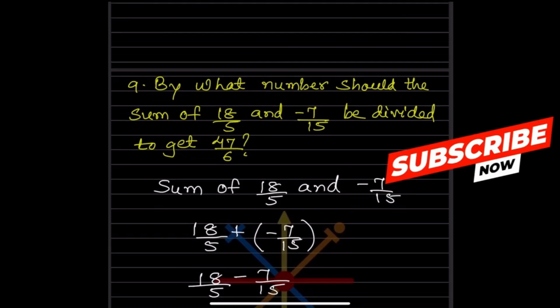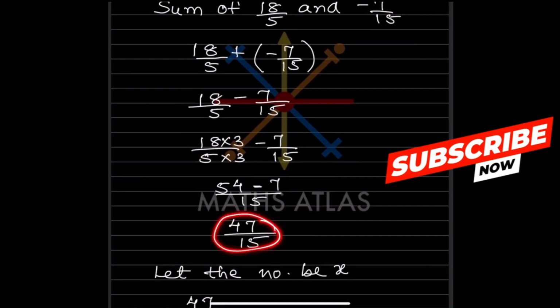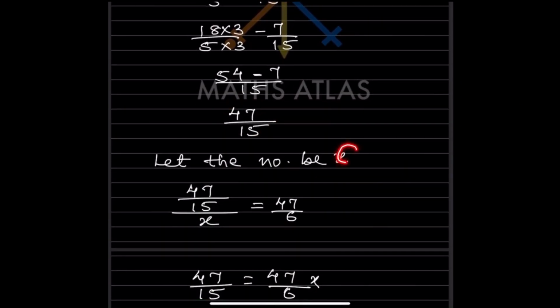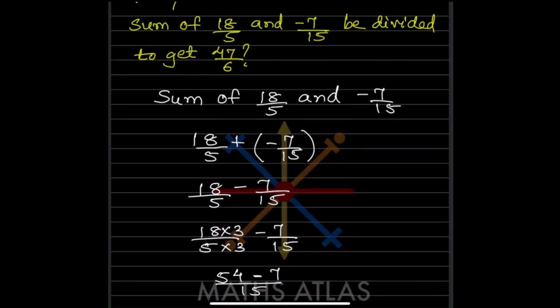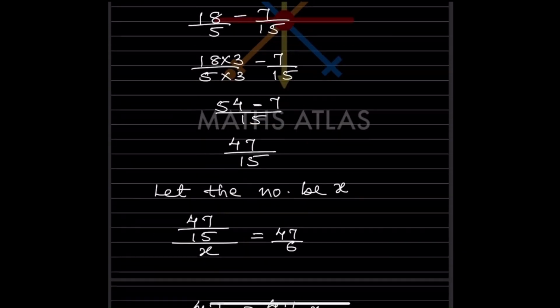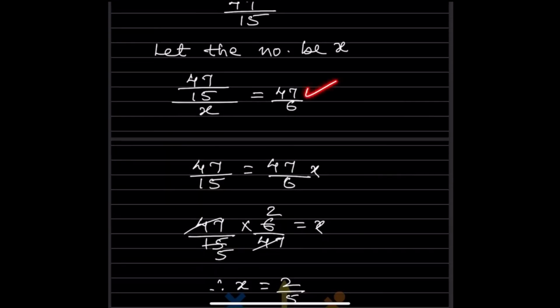So now what did they say? By what number should the sum of this be divided? Let the number be x. So this sum should be divided by x, and that gives, they said, 47 by 6. So this is the numerator, this is the denominator. If we multiply this into this, what will you get? The numerator as it is, 47 by 6, into x.